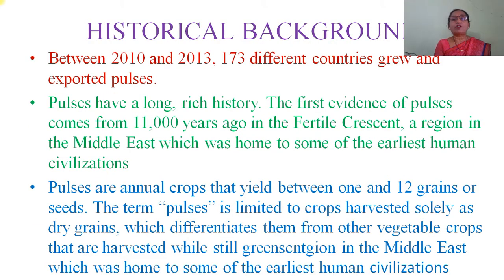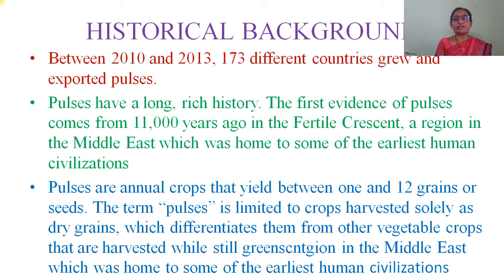Historical background: between 2010 and 2013, 173 different countries grew and exported pulses. Pulses have a long, rich history. The first evidence of pulses comes from 11,000 years ago in the Fertile Crescent, a region in the Middle East which was home to some of the earliest human civilization.